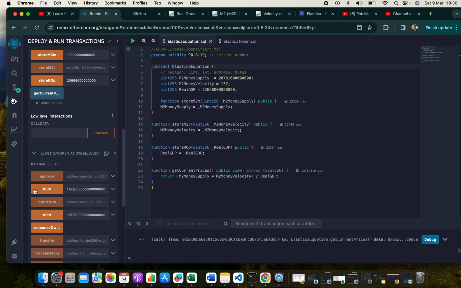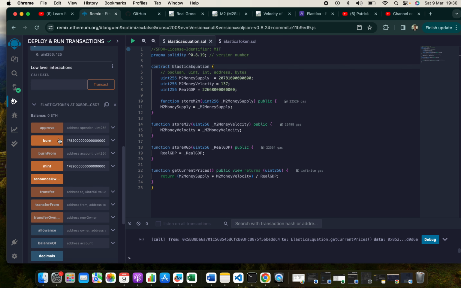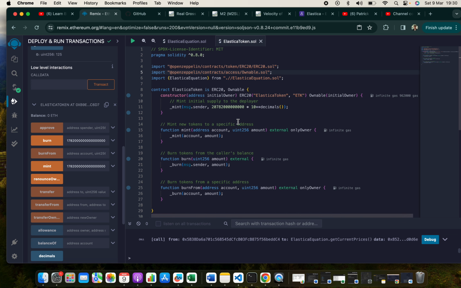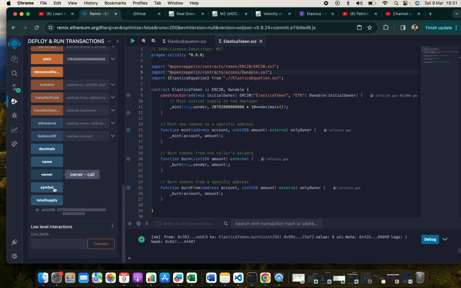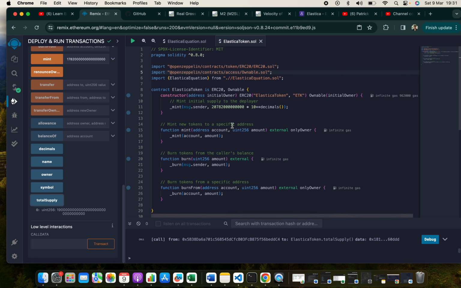And on this token here, we need to burn on our token contract, sorry, go to the next token contract. You can see 20.7 trillion in existence. We need to burn some tokens to get them down to 19 trillion, as we did in our last example. So we need to burn 1.78 trillion. I've already filled it in here just to save a bit of time. So press the burn button, check the total supply, which as you can see down here was 20.7 trillion. Click total supply and we're back to 19 trillion.